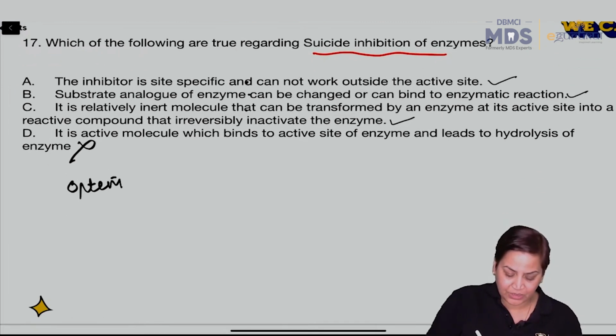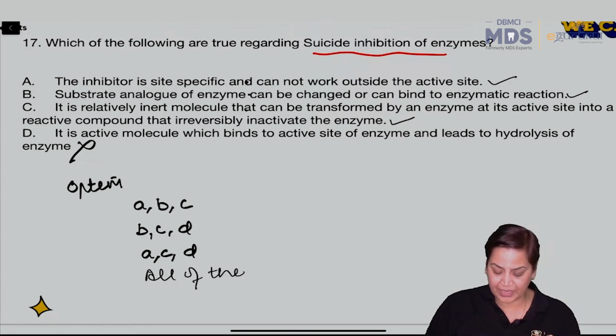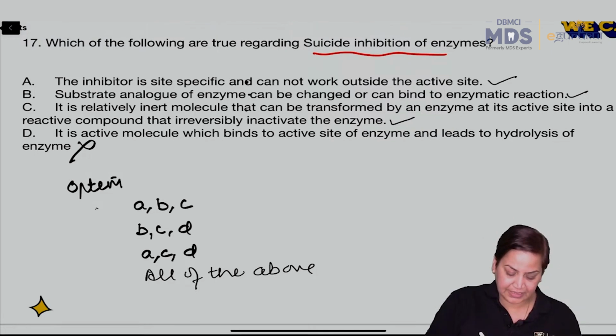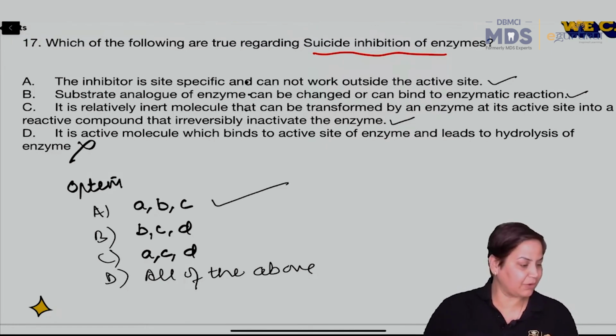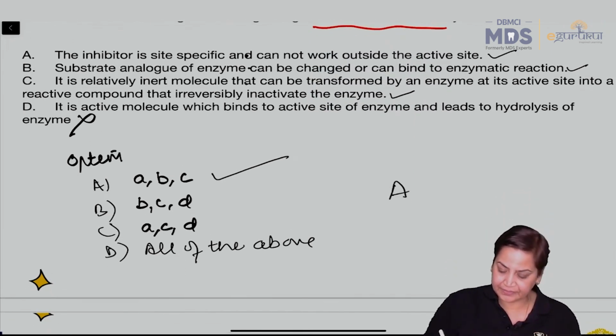Not given the options. Options should be like A, B and C; B, C and D; or you can say A, C and D or all of the above. Options should be like this, isn't it? A, B, C, D. So the answer will be A, B and C. Got my point? Right? Then moving on, the answer will be simply A.